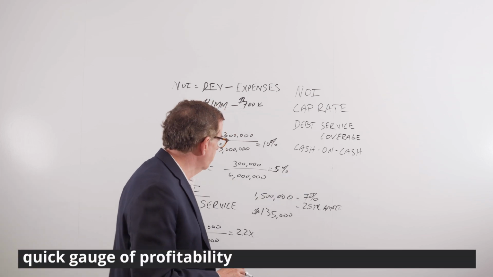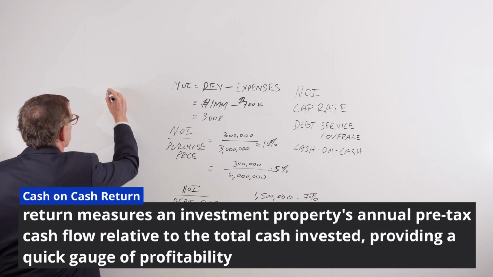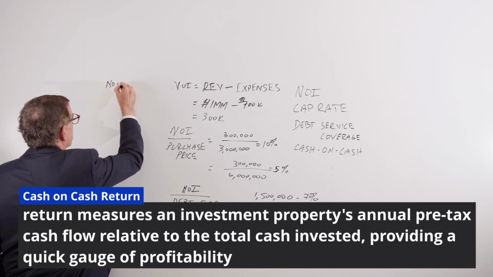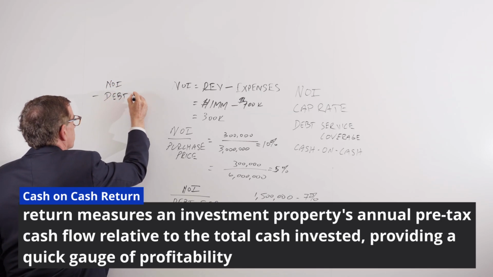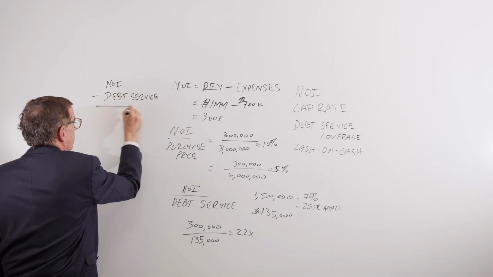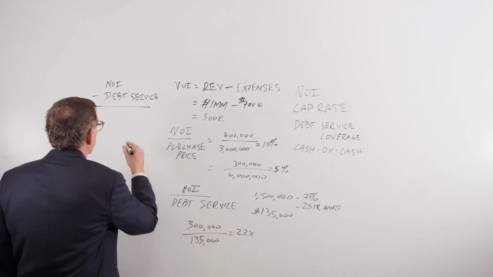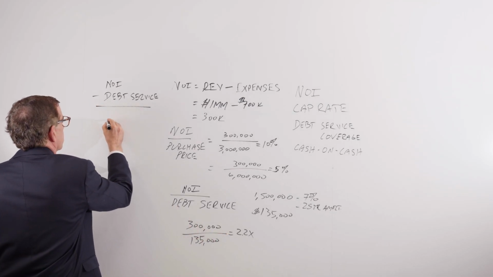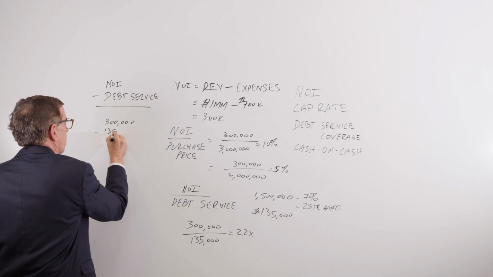So that is net operating income minus debt service. Okay, so in this situation, it's 300,000 minus 135,000.